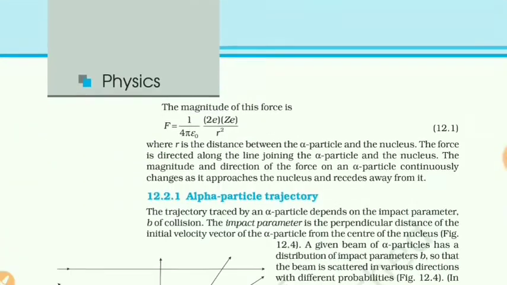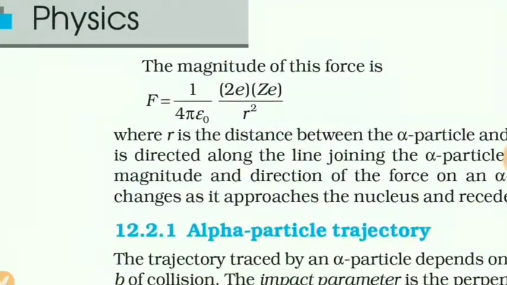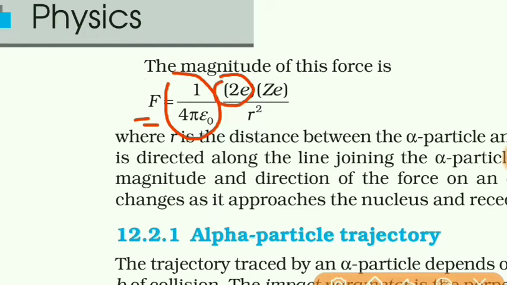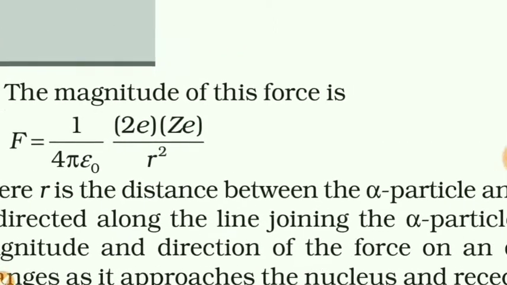This Coulomb repulsive force between the alpha particle and the gold nucleus is given by F = 1/(4πε₀) × (charge of alpha particle × charge of gold nucleus)/(distance between them)². Students, this is not a new formula.